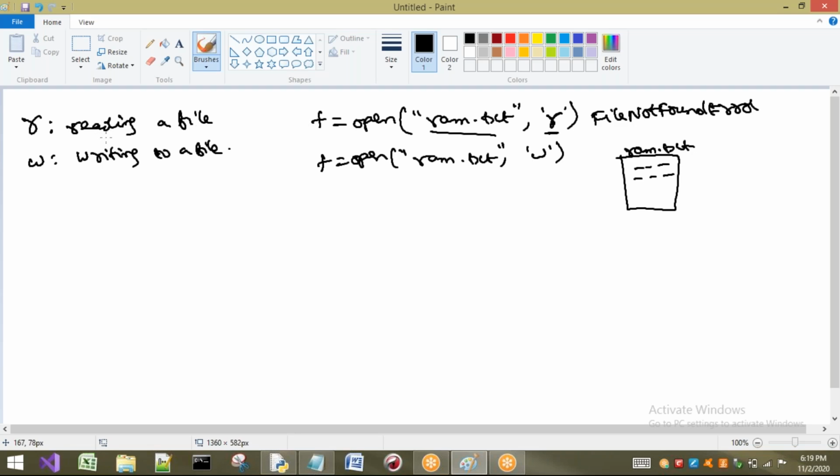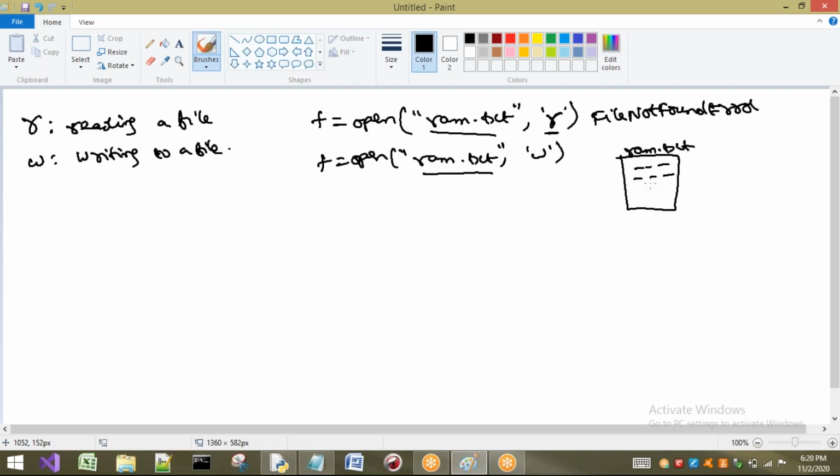In this case, while you are performing the read operation, or read mode, if you want to use read mode on a particular file, compulsorily the file has to be present. If the file is not present, we are going to get file not found error. Okay, next, in the concept of writing a file, if the file is already present, if ram.txt is already present, then the data will be written inside that particular ram.txt. If the file is not present, the file will be created and in that new file, the data is going to be written.